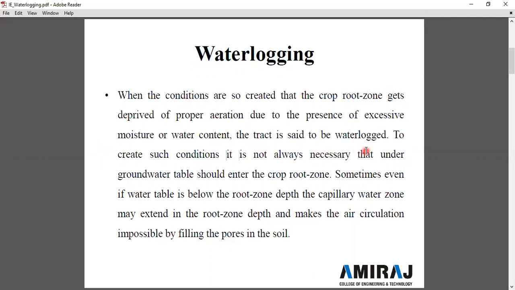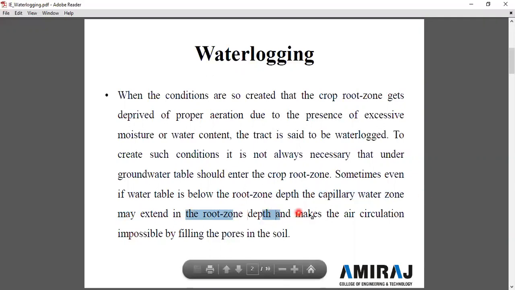It is not always necessary that the underground water table should enter the crop root zone. Sometimes, even if the water table is below the root zone depth, the capillary water zone may extend into the root zone depth and make air circulation impossible by filling the pores in the soil. So why does waterlogging take place in a particular field or site?